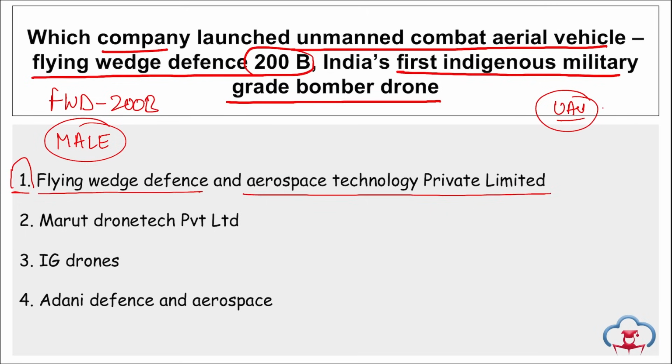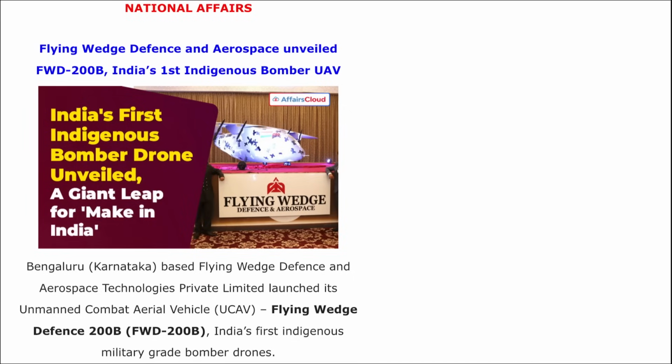And yes, one more thing, UAVs are your unmanned aerial vehicles, but what are UCAVs? UCAVs are your unmanned combat aerial vehicles, right? Combat aerial vehicles are the drones that will be used in your defense. They will be used in your forces, right? And normal UAVs are your normal unmanned aerial vehicles, normal drones that can be used for delivery, for taking images, video recording and so on, right? This is the difference between a UAV and a UCAV.